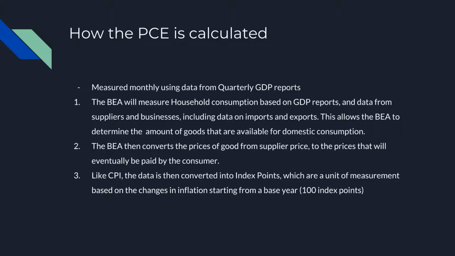And like the CPI, the data is then converted to index points, which are a unit of measurement based on the changes in inflation starting from a base year, which will have 100 index points, or as you could say it, 100%. So in essence, the base year is just the year that all other years are compared to create this percentage of inflation.